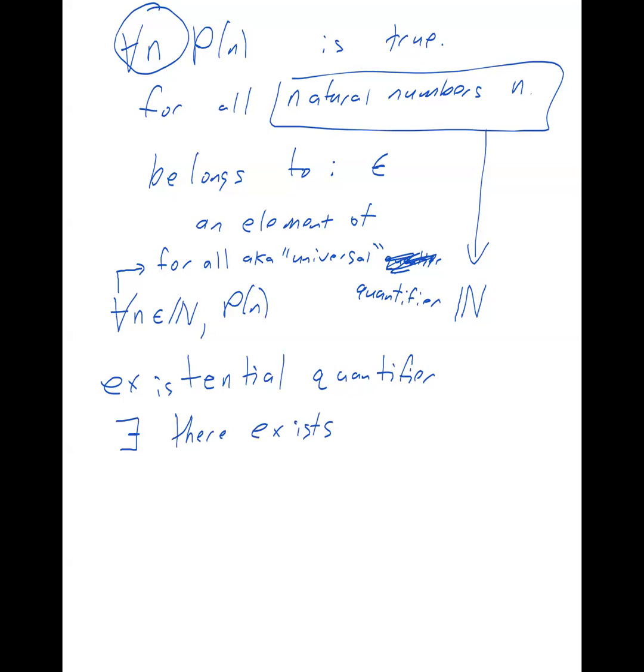So if I said, there exists a person who is 8 feet tall. Is that a true or false statement? Well, actually, I don't really know if it's true or false, but Robert Wadlow, I believe, was 8 feet 11 inches tall.